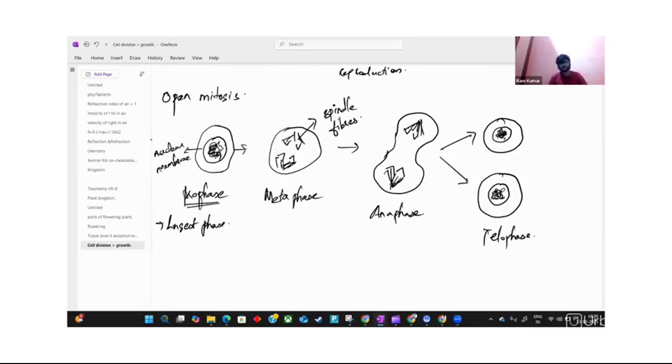After the nucleus went from prophase to metaphase, the nucleolus disappears, and the chromosomes separate into two sister chromatids, which are pulled apart by those spindle fibers. This is known as metaphase. And the third one is anaphase.